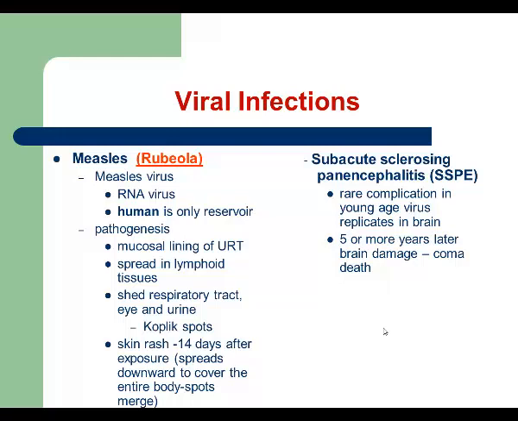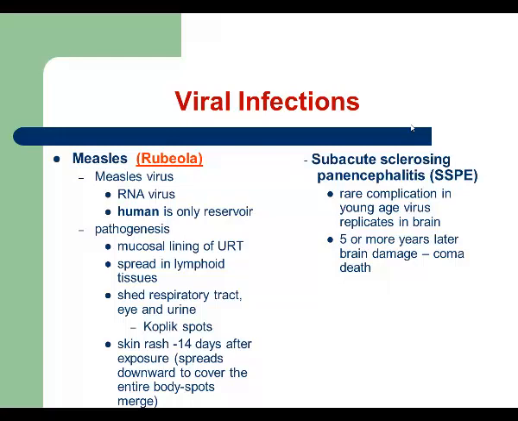But you also have to remember about a very serious complication. It is a rare complication, happens not very often, but unfortunately it is a deadly complication. It's called subacute sclerosing panencephalitis. Basically, what happens if patients develop this complication? In this case, the virus doesn't leave the system of the patient.